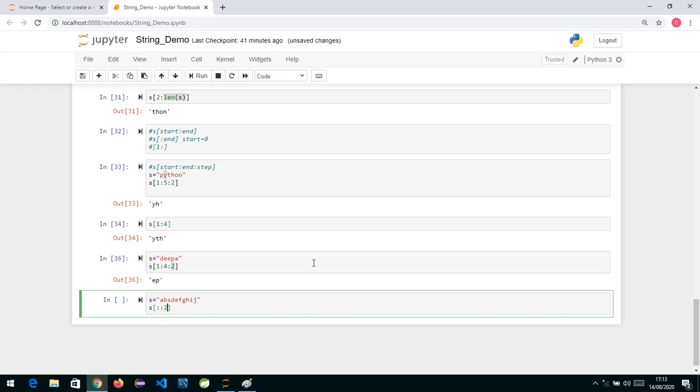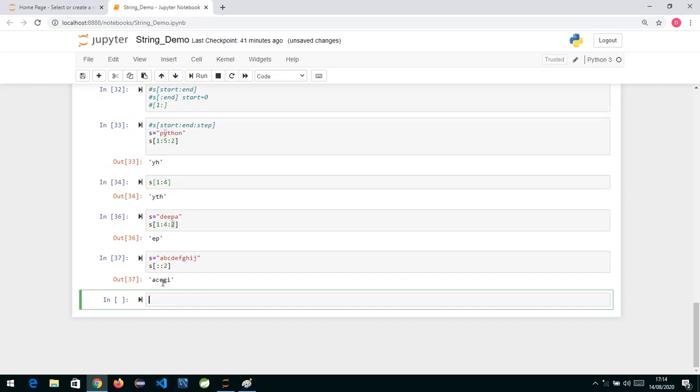And now I write 2. When I say 2, it is going to give me alternate characters. The start index is 0, so it gives the 0th character, then jumps to 0 plus 2, which is C. After C it goes to E, after E to G, and after G to I. So every alternate character it will give me.